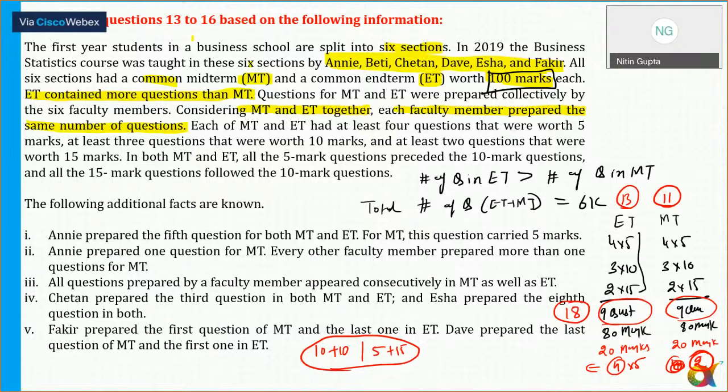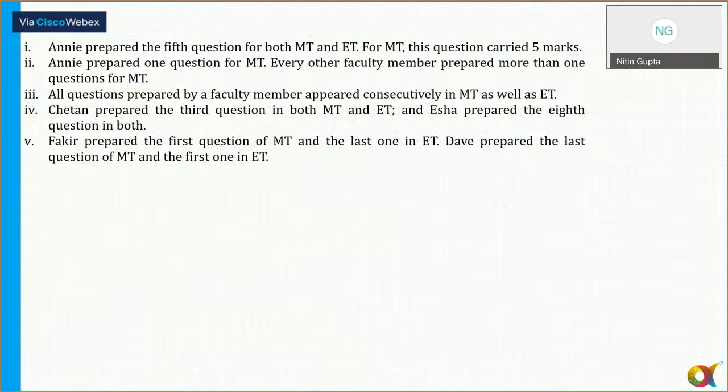The distribution of 13 questions. Let's go to the next slide. I've written all the statements, 5 statements here. When it comes to the ET, there are a total of 13 questions. Let me write down question number 1, question number 3, question 4, 5, up to 11. This I'm writing down as 13 questions.